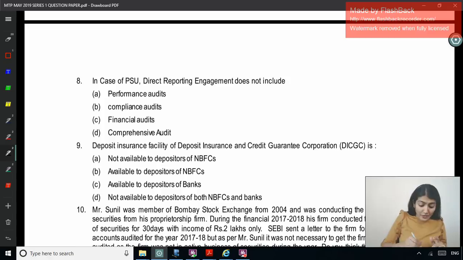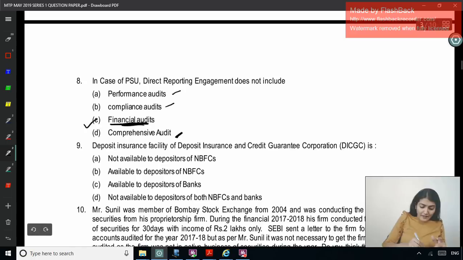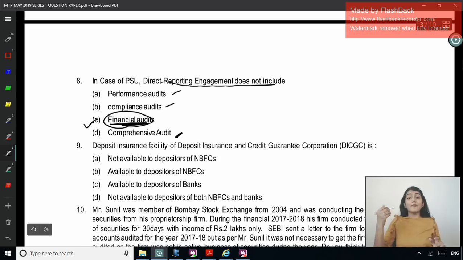In financial audit we express an opinion on the true and fair view. So that's an attestation engagement, not a direct reporting engagement. All the other 3 are direct reporting: performance audit, efficiency, economy, effectiveness; compliance audit, where you check the subject matter against the criteria; and comprehensive audit, where again you check efficiency, economy, effectiveness, similar to performance audit. That is why the answer is financial audit, because financial audit is an attestation engagement.